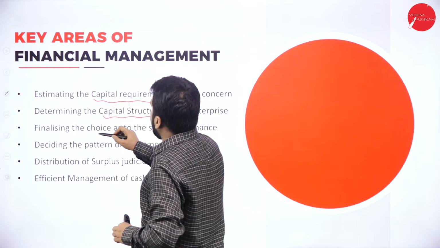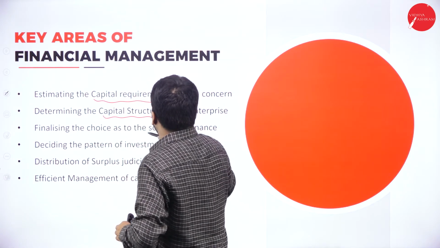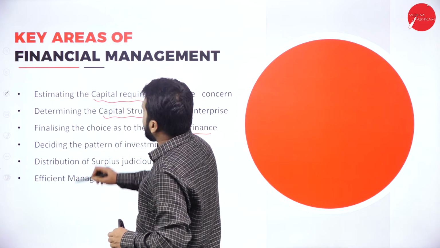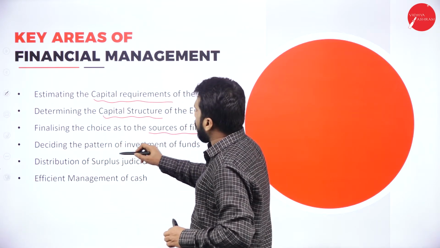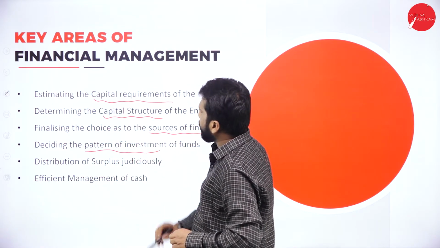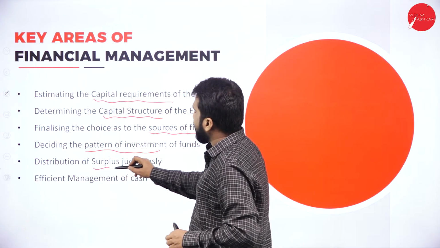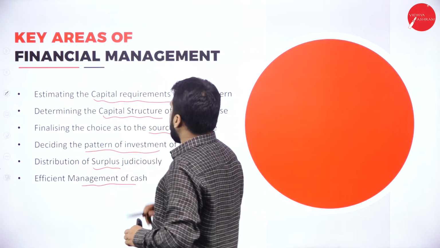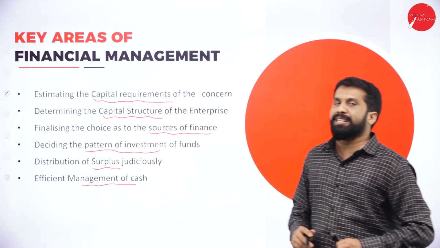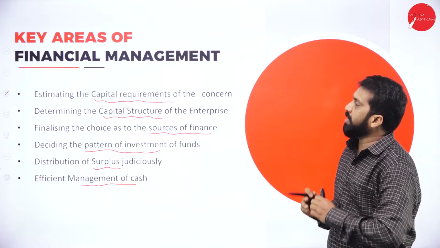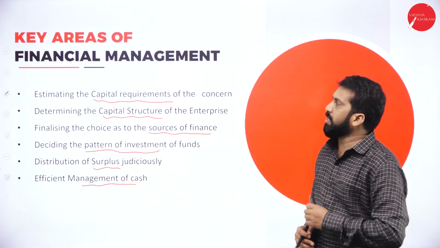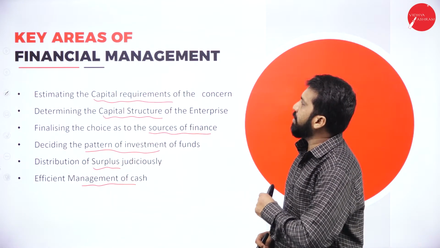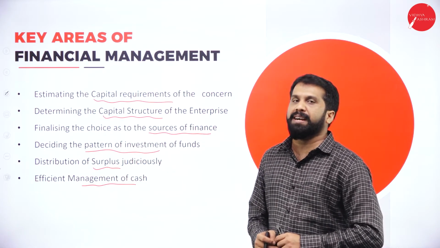Third, finalizing the choice of sources of finance. Then, deciding the pattern of investment. Next, distribution of surplus. Last one, efficient management of cash. These are called the key areas of financial management.